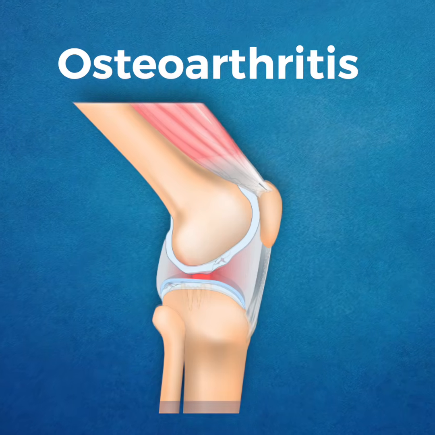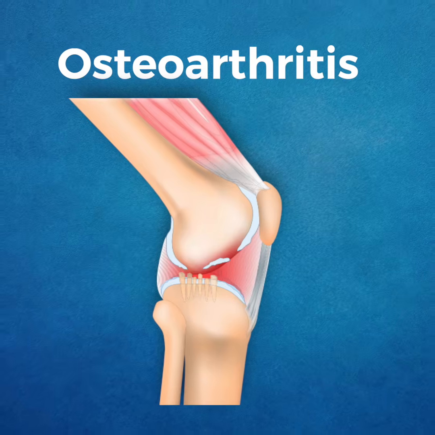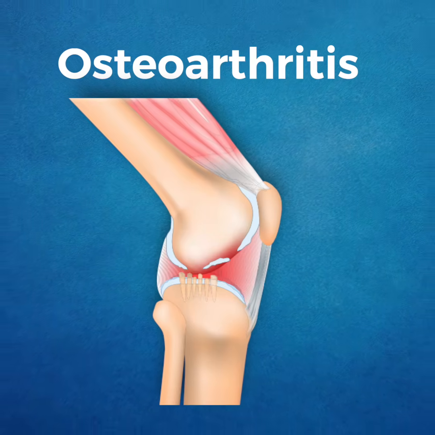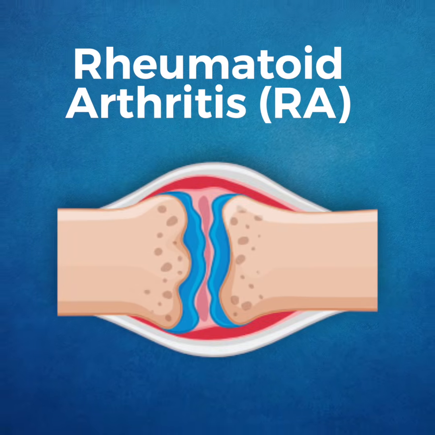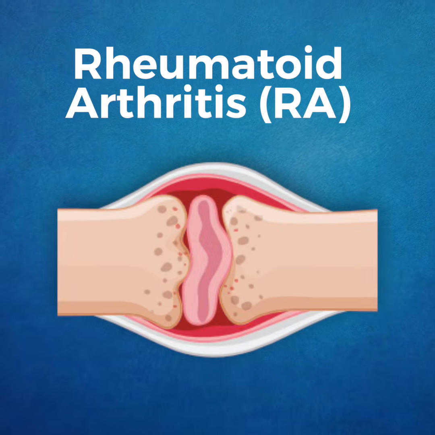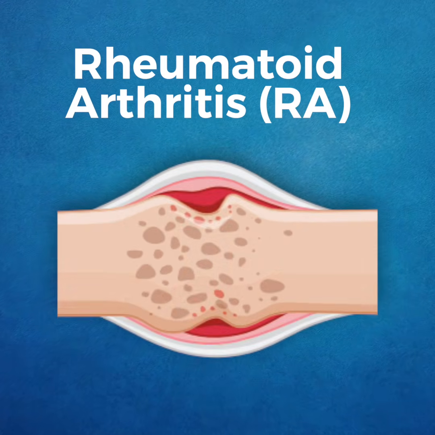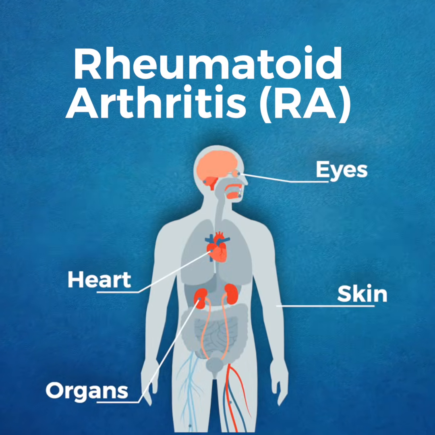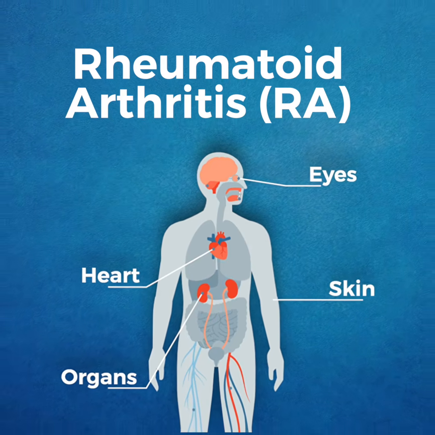Bones in affected joints become weaker, the connective tissue that holds the joint together deteriorates, and inflammation damages the joint lining. Rheumatoid arthritis is the most common form of autoimmune inflammatory arthritis. With RA, the immune system is overactive, attacking healthy tissue including joints in the spine, hands, and feet. In some people, inflammation becomes systemic, damaging the eyes, skin, heart, and other organs.